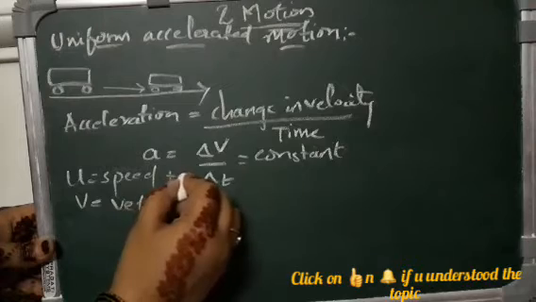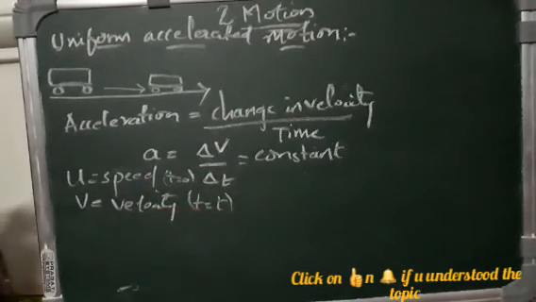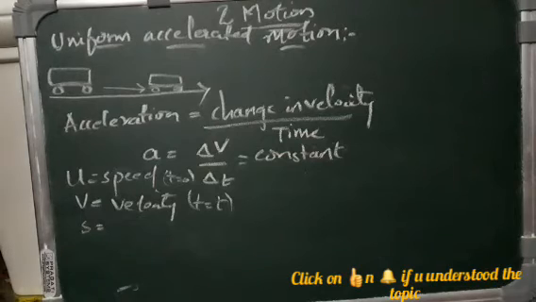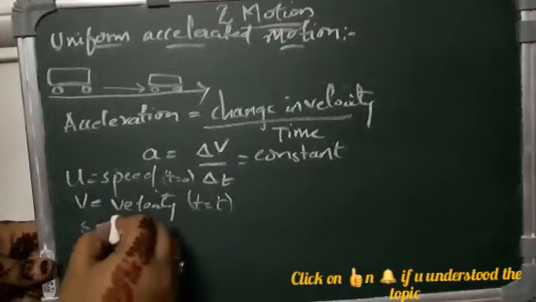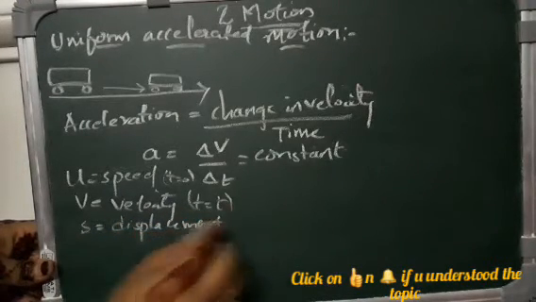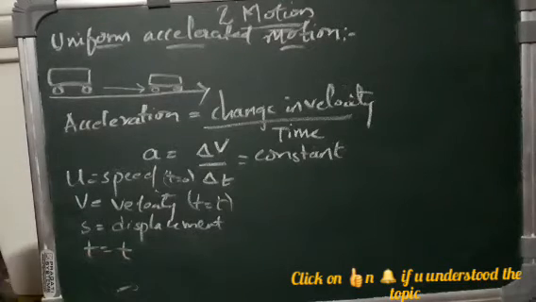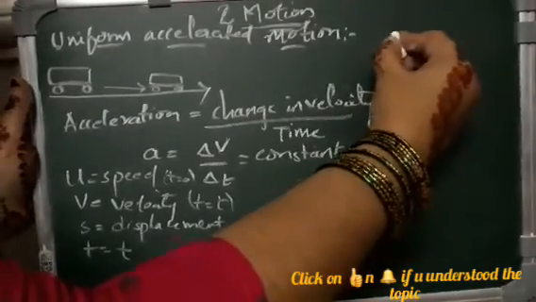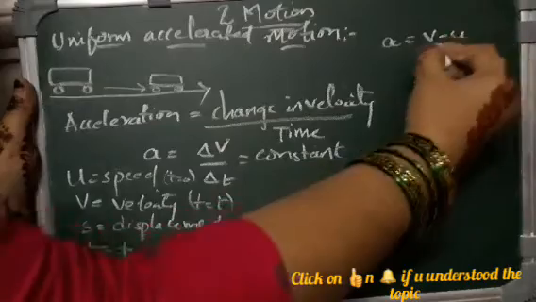Here t is equal to 0, and s be the displacement covered by the body during the time t. So from the definition of acceleration we have a is equal to (v minus u) by t.